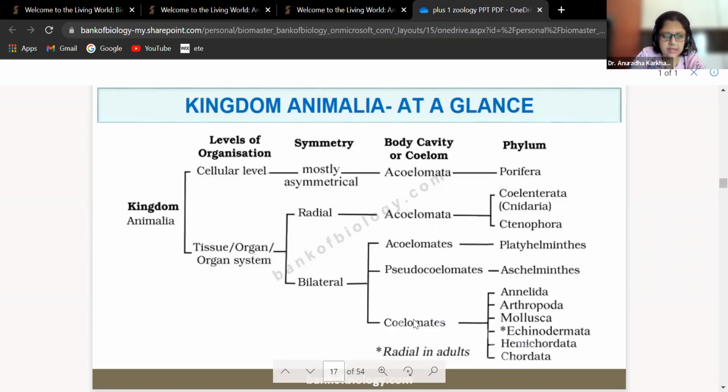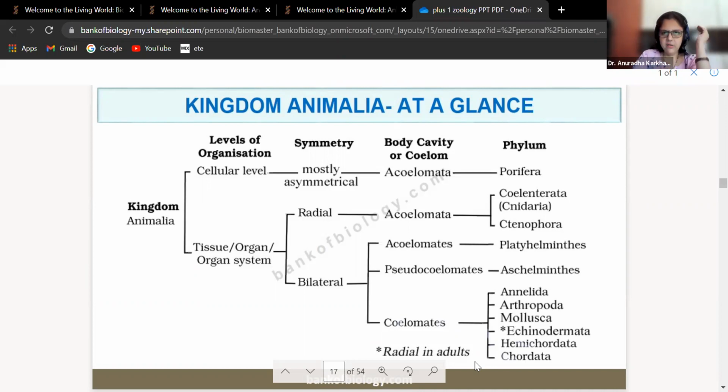That is one more criterion that we have to see. If it is acoelomate, then it is Platyhelminthes. If it is pseudocoelomate, just now I told you only one example, that is Aschelminthes. And if it is coelomate, then there could be Annelida, Arthropoda, Mollusca, Echinodermata, Hemichordata or Chordata. Here in Echinodermata a flower has been drawn, whose meaning is given here: echinoderms show radial symmetry in adult stages, which I already explained when I was talking about echinoderms.